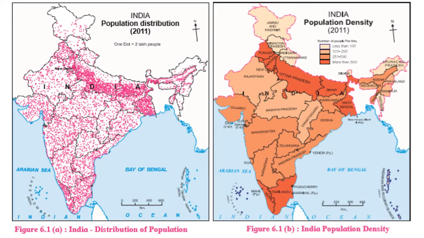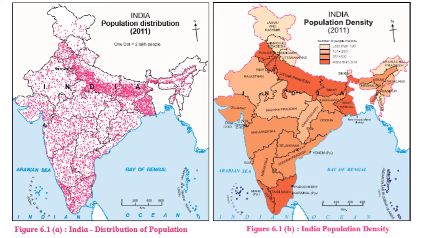So children, here on page number 38, we have two types of maps given. Figure number 6.1a, India distribution of population, where dots are used, that is called the dot method. Another map, figure 6.1b, India population density, we can see the shading. When this shading is used, that type of map is called the choropleth method.